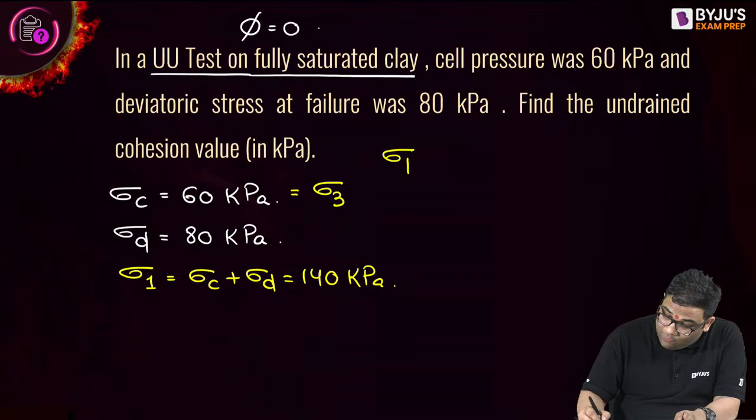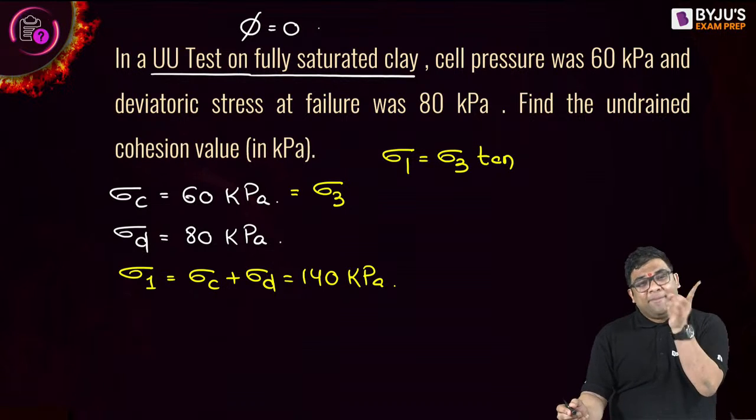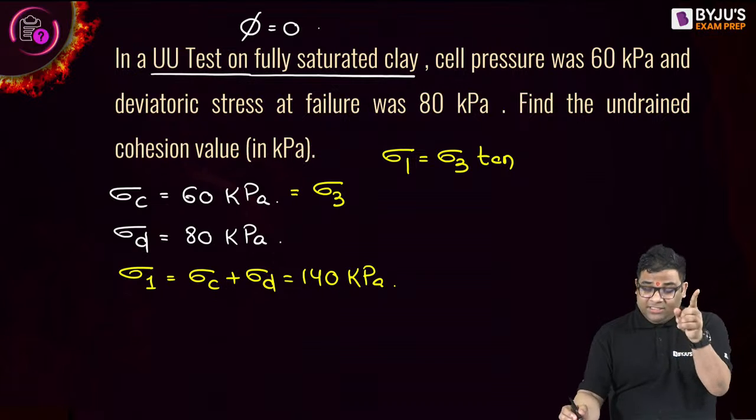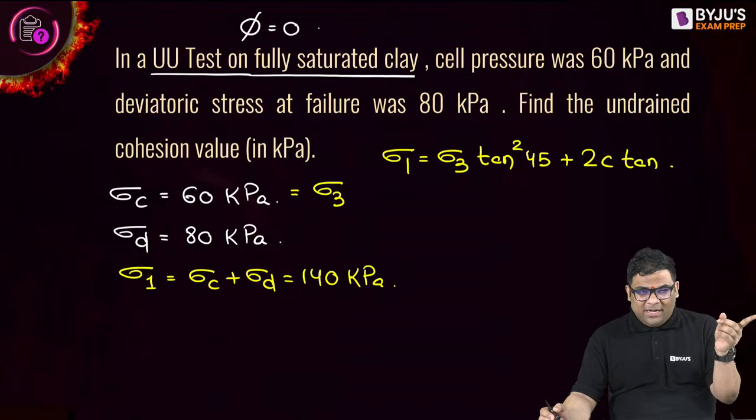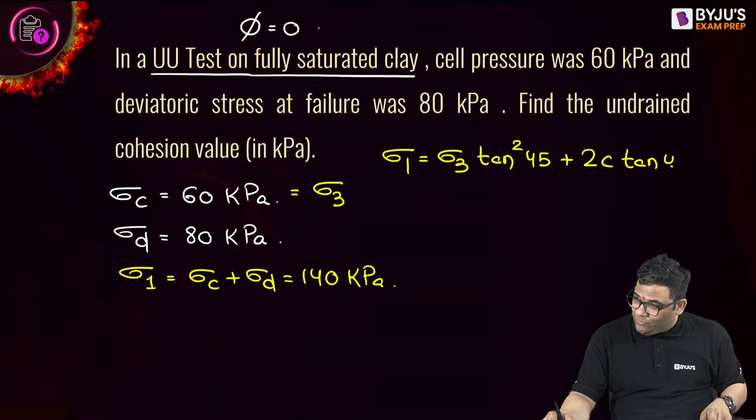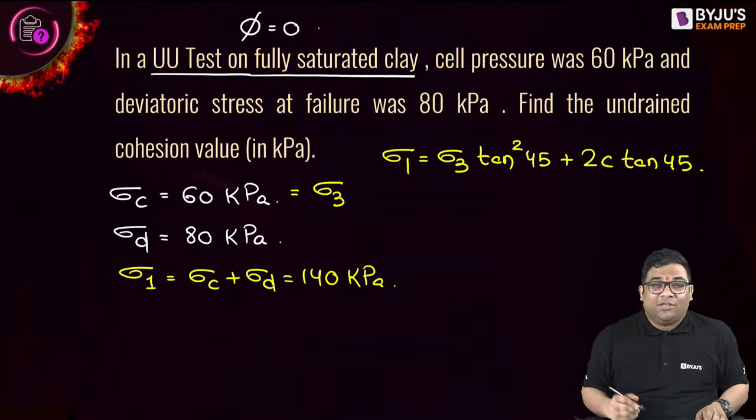Sigma 1 is equal to sigma 3 tan squared (45 + phi/2) plus 2c tan (45 + phi/2). So phi is 0, so tan 45. Give me the answer. Many students found out the answer also.